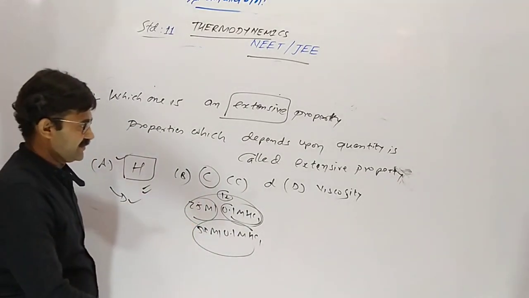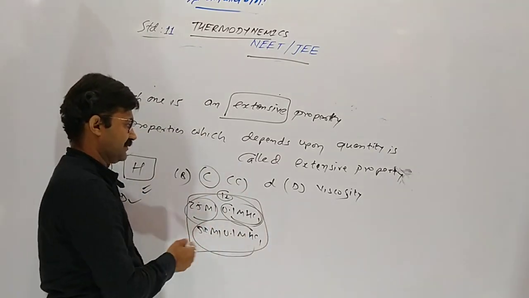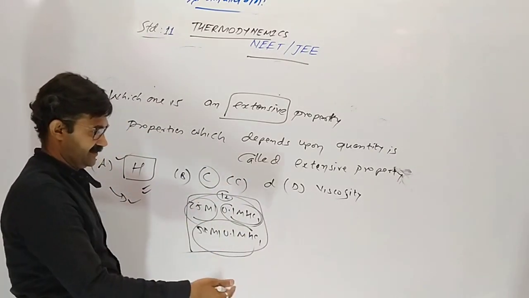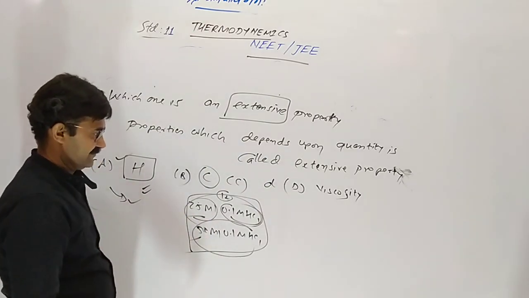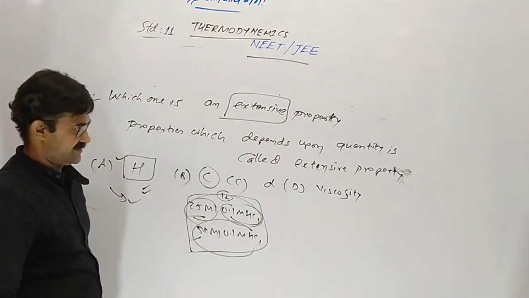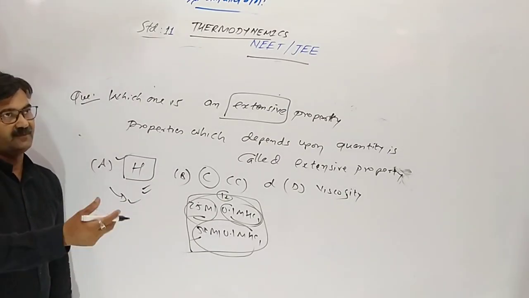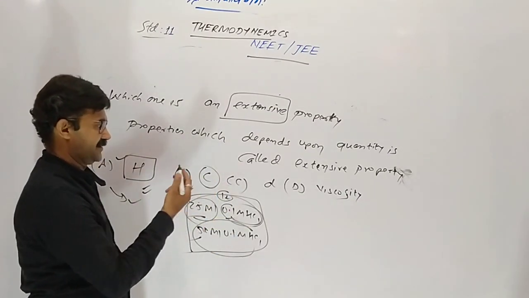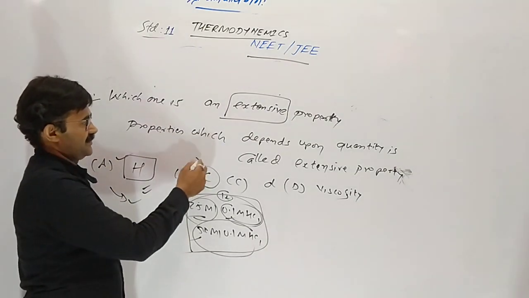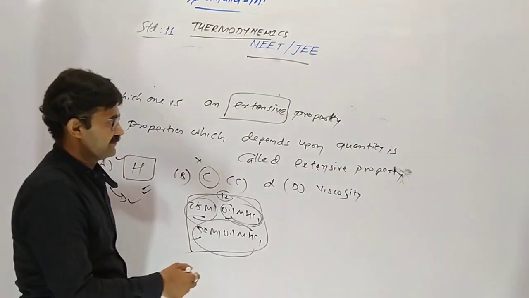So molarity is not depending. Once the solution is made, we are separating some, dividing in milliliters, concentration remains the same, which is not dependent upon quantity.